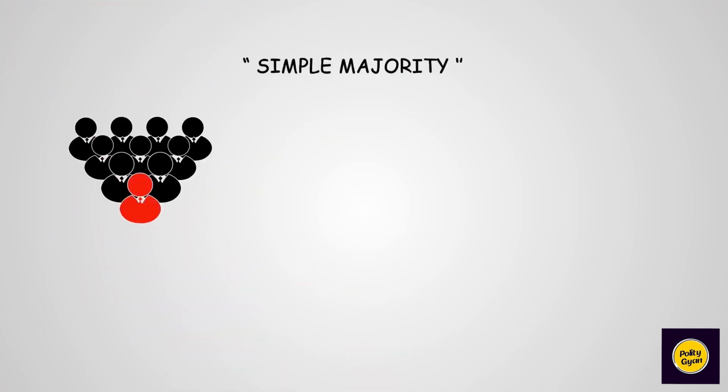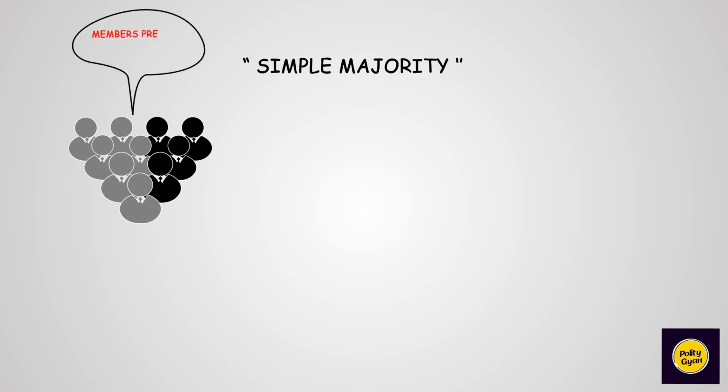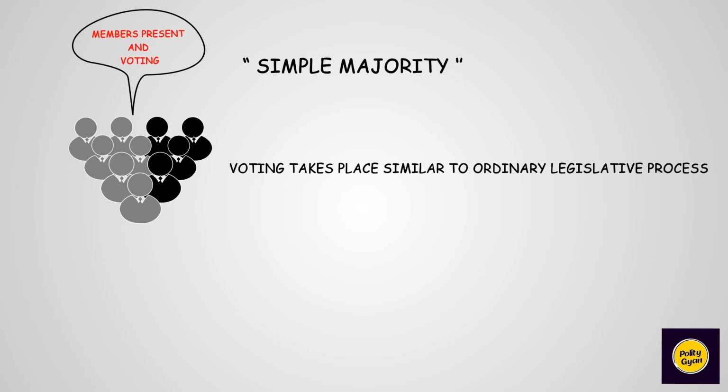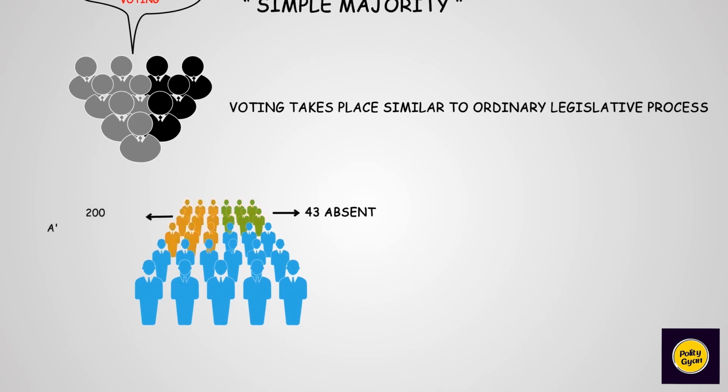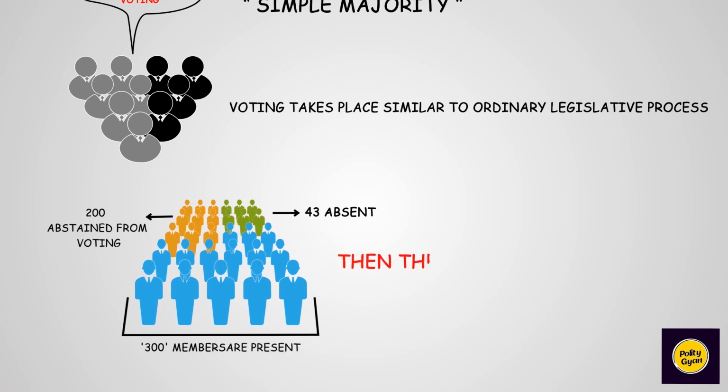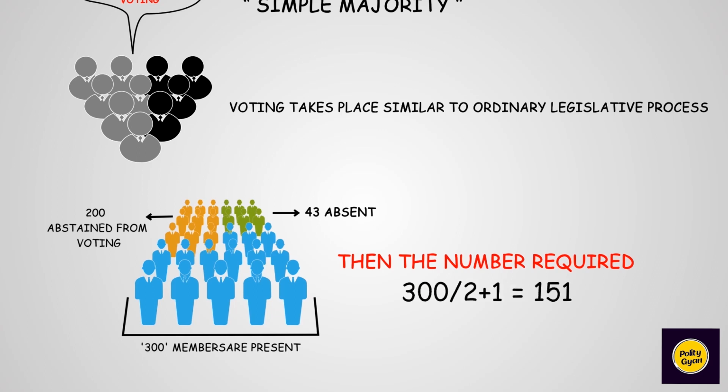To begin with, let us look at what is simple majority. This refers to the majority of more than 50% of the members present and voting, similar to the ordinary legislative process. For example, if on a given day, out of 543 members, 43 were absent and 200 abstained from voting on an issue, then 300 members were present and would vote. Then the number required will be 300 divided by 2 plus 1, which is equal to 151 for a simple majority to take place.